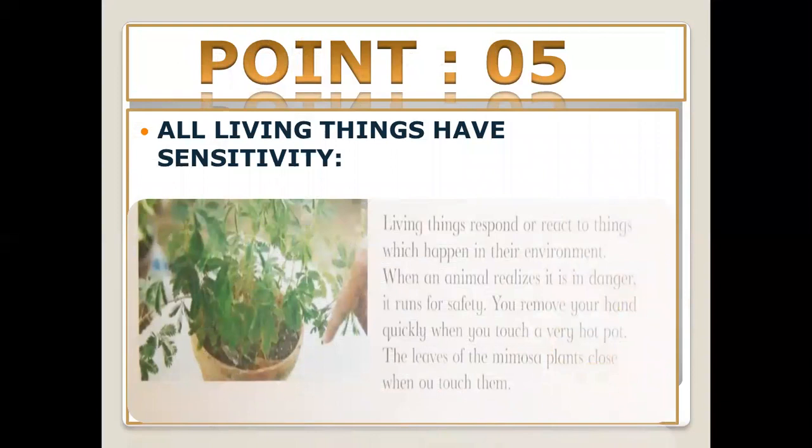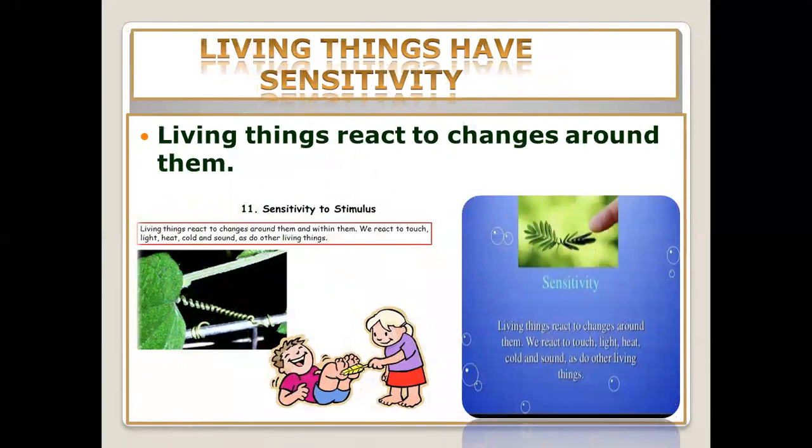Yes. The next characteristic is sensitivity. Living things respond or react to things which happen in their environment. When an animal realizes it is in danger, it runs for safety. Definitely, it is due to sensitivity of the animals. You remove your hand quickly when you touch a very hot pot. The leaves of the mimosa plant close when you touch them.